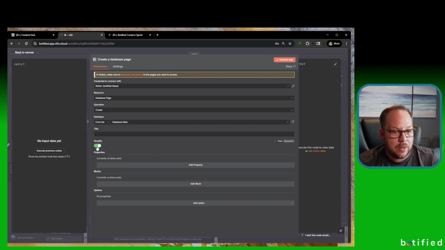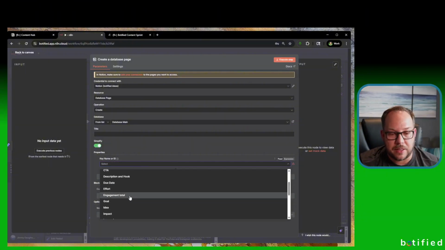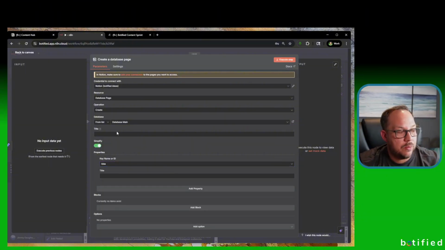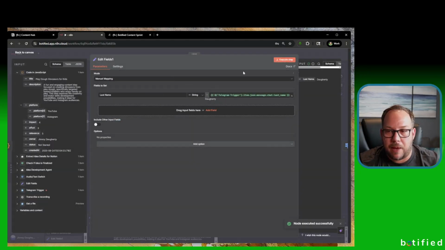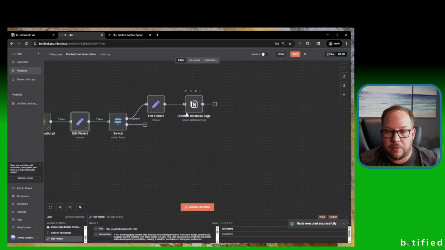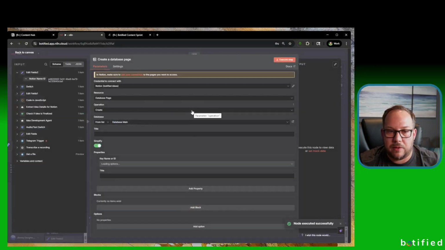Now from here, the title's blank here. I keep it as simplify. And here we're going to add a whole bunch of properties. So we're going to start with this first property, and this is going to be idea. So here's idea. And what are we going to add from idea? Well, let's go ahead and execute the previous nodes here, and let's get caught up on this so we can basically map this a lot simpler. So I execute that one, I'm going to execute this one, I'm going to execute this one. So that's my ID. And now we have everything we need here.